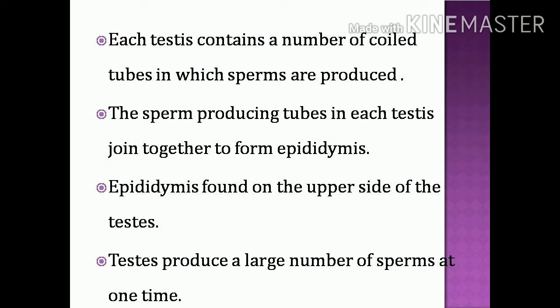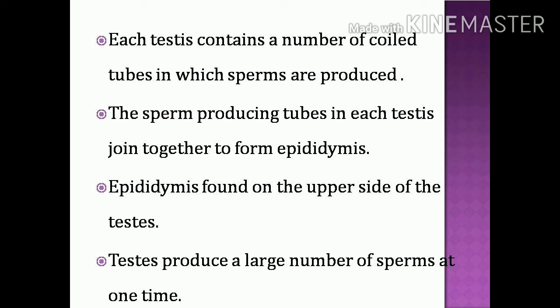Why are the testes located in the scrotum region? Why are they surrounded by this sac-like structure? Because in such an arrangement, the testes are at a temperature 2 to 3 degrees Celsius lower than the body temperature. This is the most suitable temperature for sperm production and development.